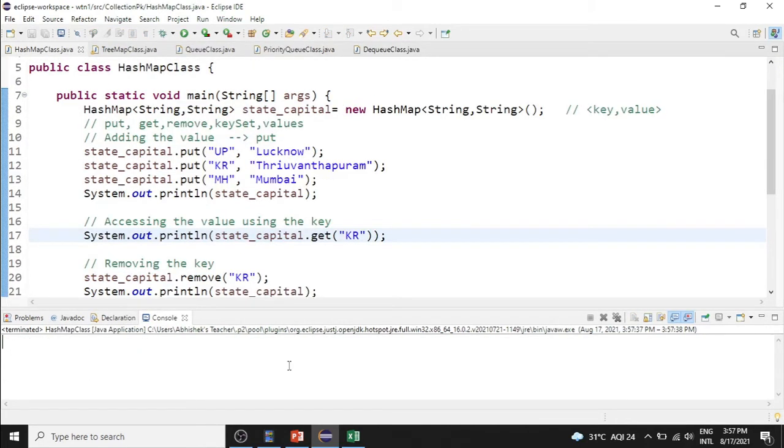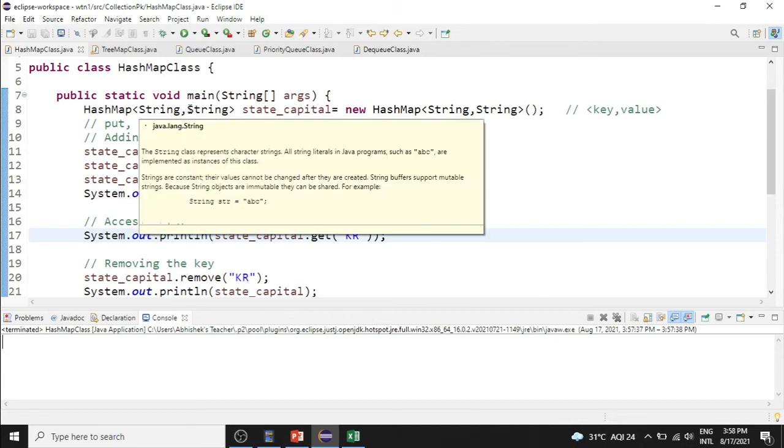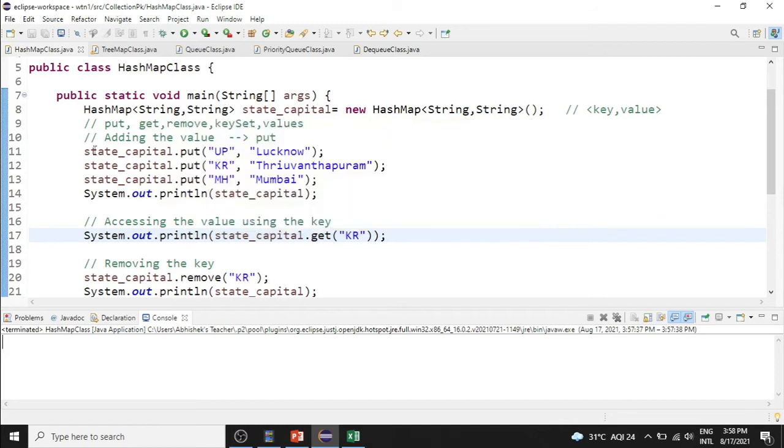Let us see about map. There are two important maps, one is hash map and another is tree map. This is the syntax for hash map. Here stateCapital is a reference variable to the hash map, and we are saying the key is a string and the value is also a string. And there are 5 important methods in hash map: put, get, remove, keySet and values.